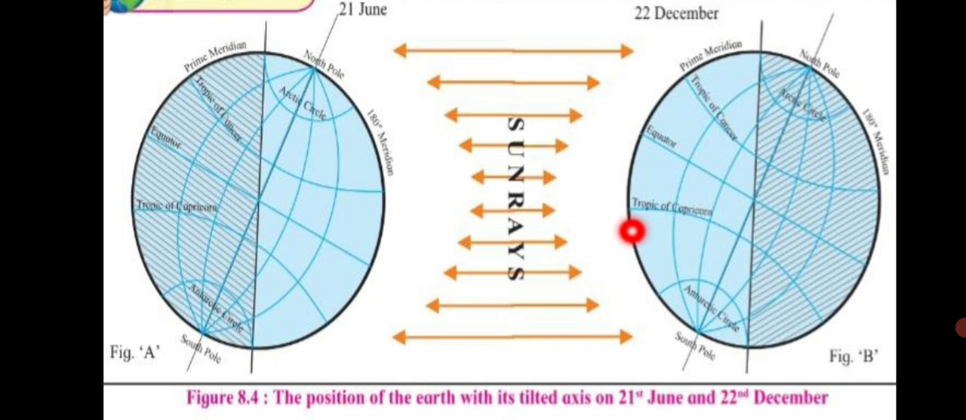So right now you have studied about the equinox days, and now you have learnt about the solstice days. So 21st March and 23rd September are the equinox days, which are called spring and autumnal equinox, and 21st June and 22nd December are the solstice days.